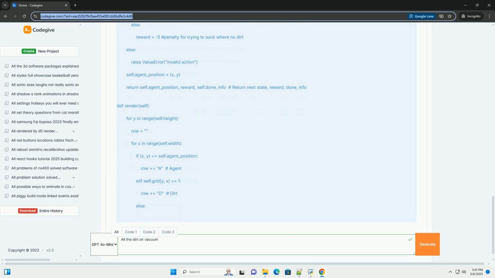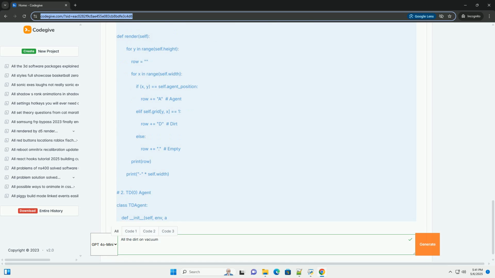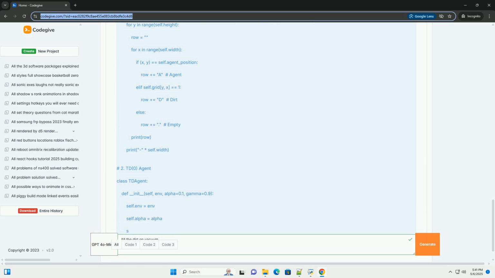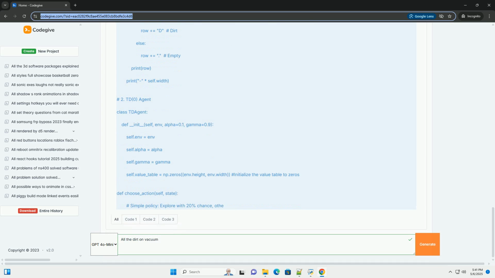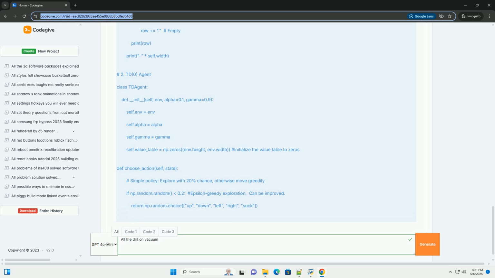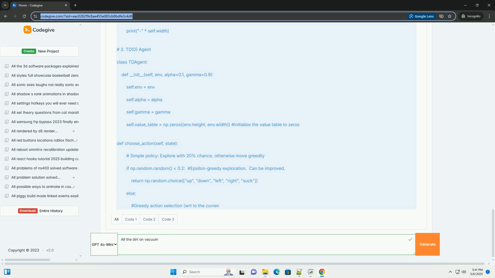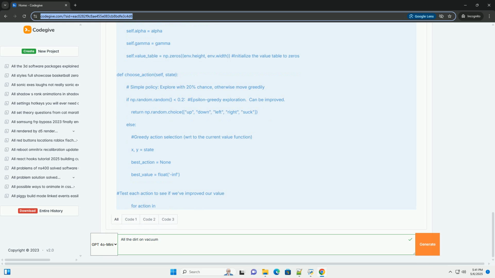Temporal difference, TD, learning. TD learning is a specific type of RL algorithm. What sets it apart from other methods like Monte Carlo, MC, methods is that it can learn from incomplete episodes. MC methods have to wait until the end of an episode to update their value estimates. TD learning can update after each step. This makes TD learning more efficient in many situations.